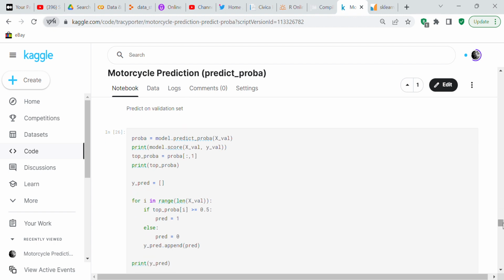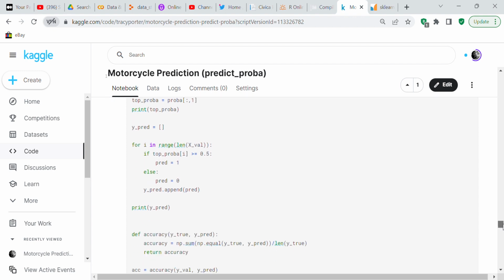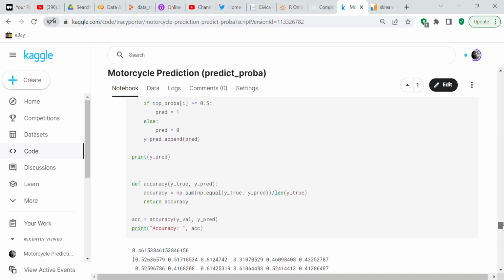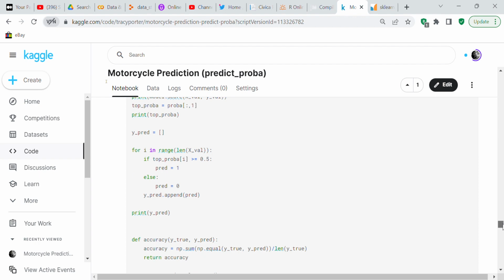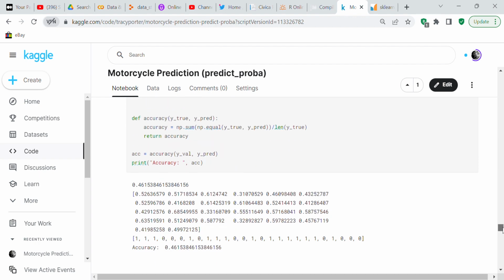And now we're going to predict on the validation set, and instead of using predict, we're going to use predict_proba. So proba equals model.predict_proba xval, print model score xval yval. So that's just telling you what the score is, and that's 46% on that one. Top proba equals proba, and it's all of the rows and column number 1. And remember that in Python the first number is 0. And then it says print top proba. So we printed top proba right here.